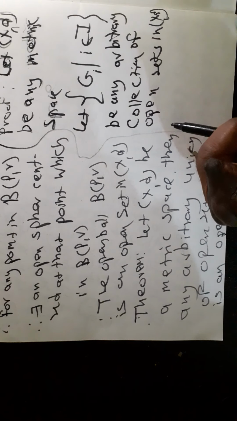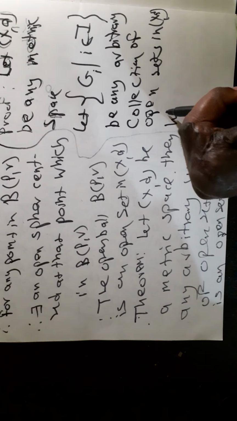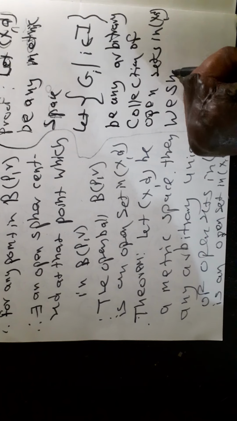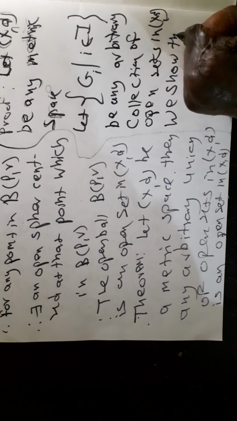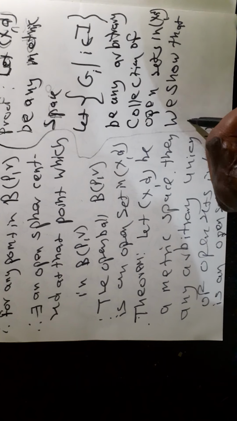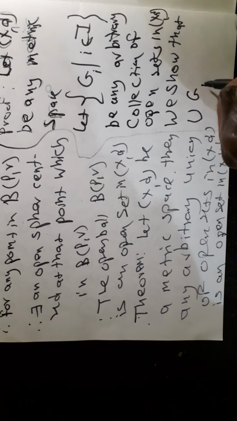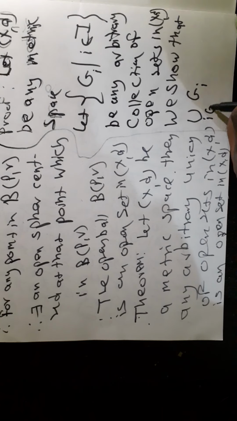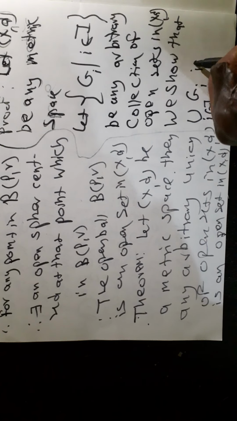We show that the union of G_i such that i belongs to I is an open set in (X, d).